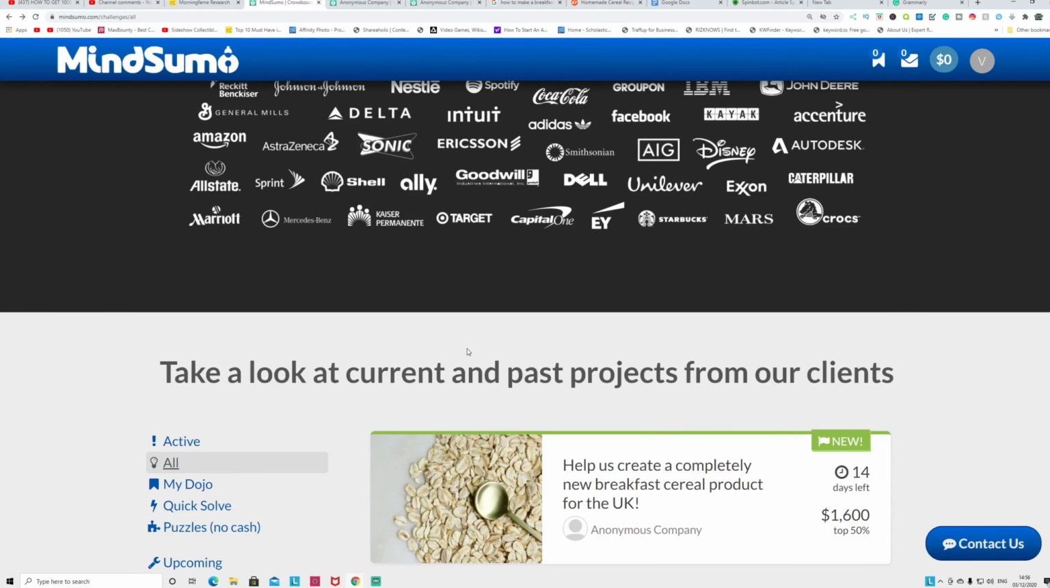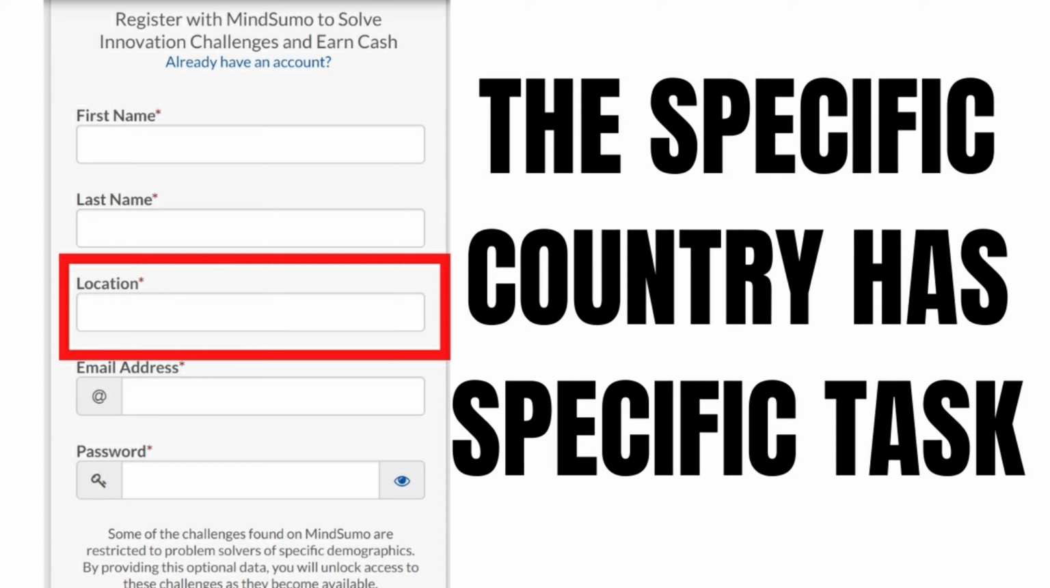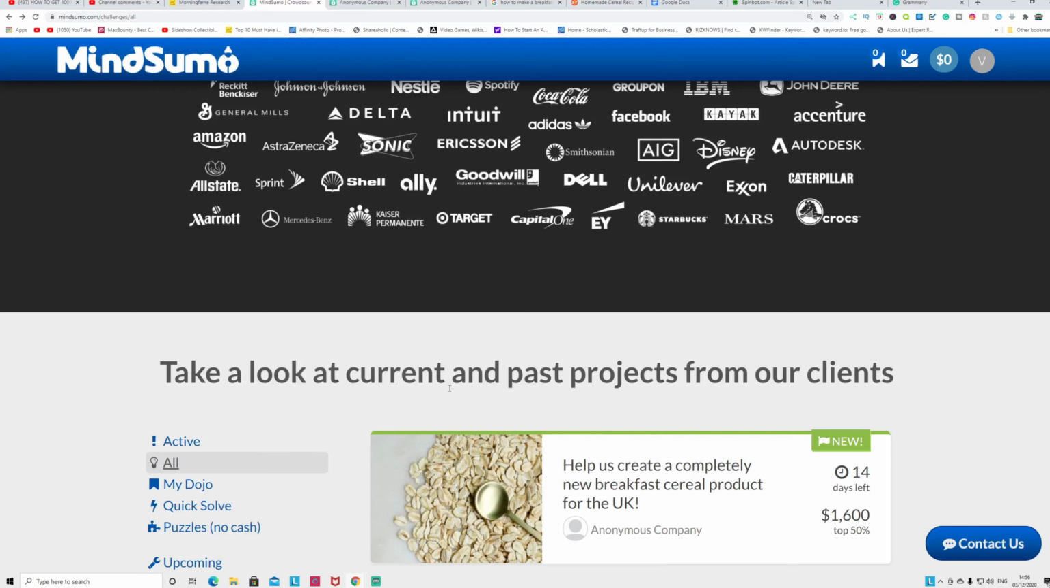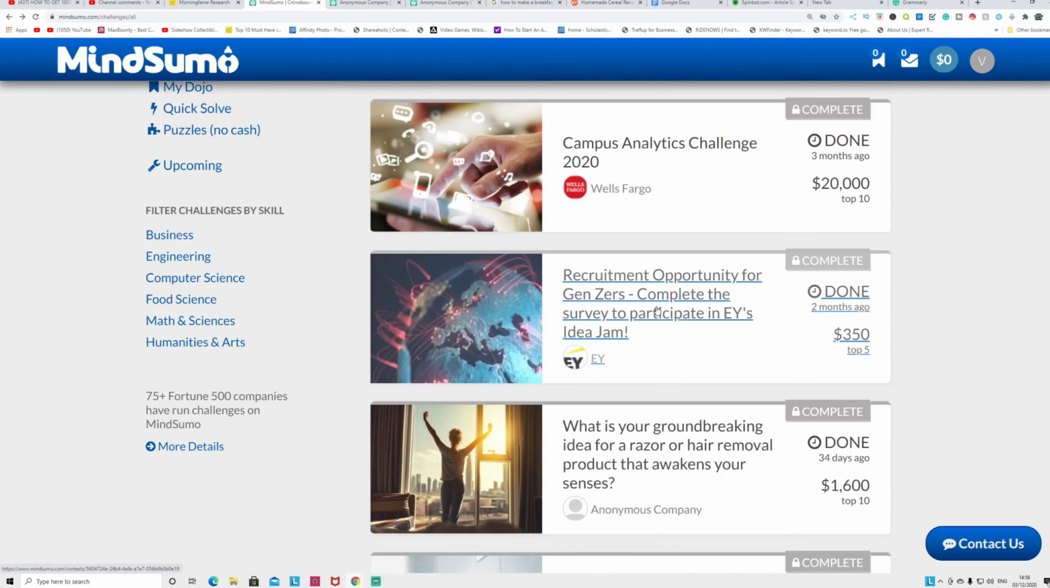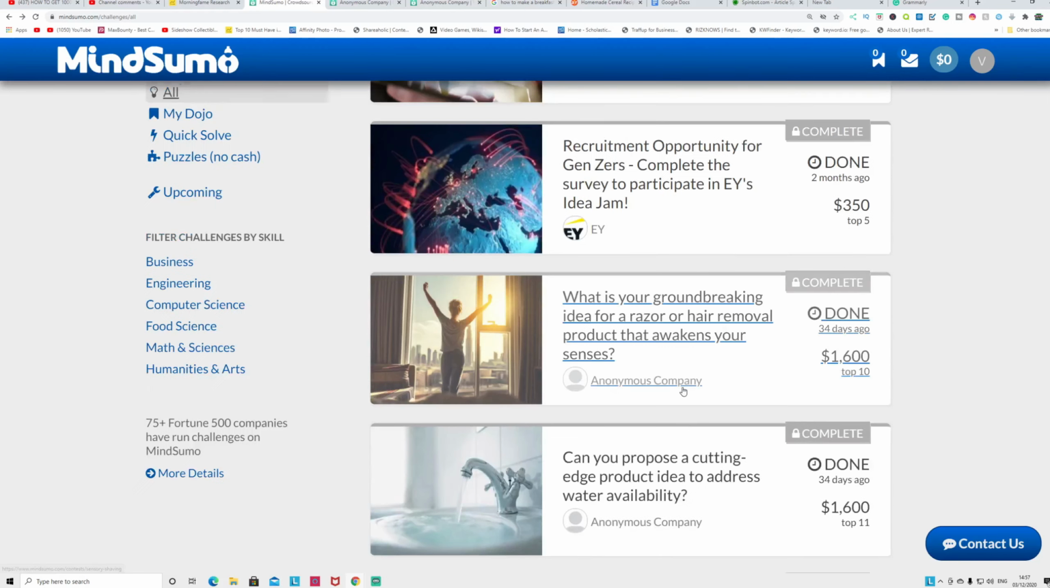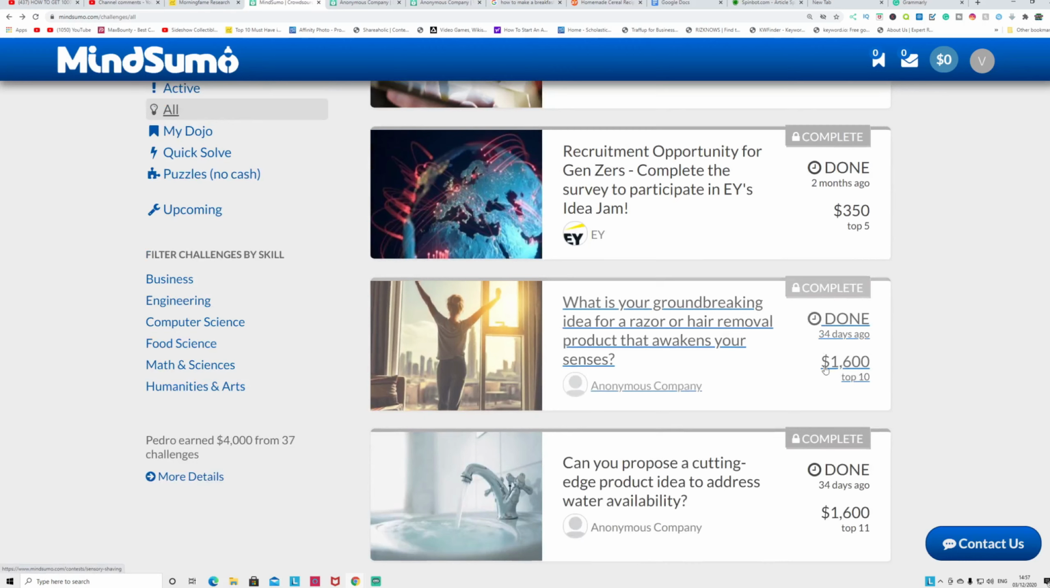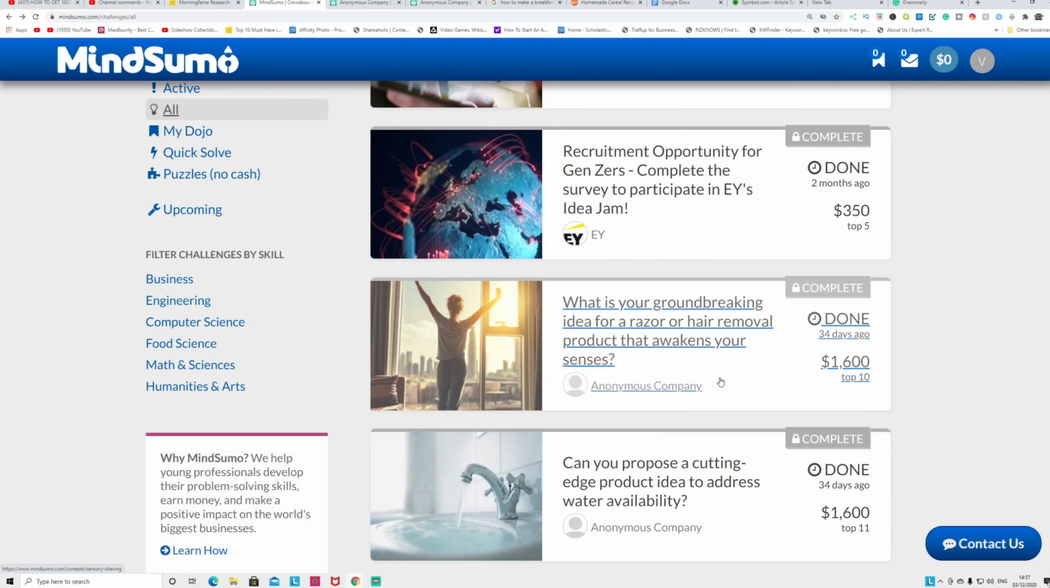When you register for an account, I think this website works worldwide, and on that tab you need to put where you're from. So you need to put the country name where you're from, so this website is able to find the tasks for you. As you see, at the time, these are the tasks available, and these are the tasks that are completed. You can see the people who win the challenge, or who are in that top 10, 15, or 25%, are going to split the money between them.